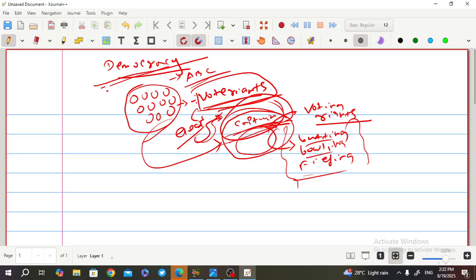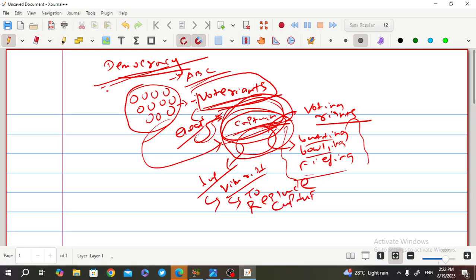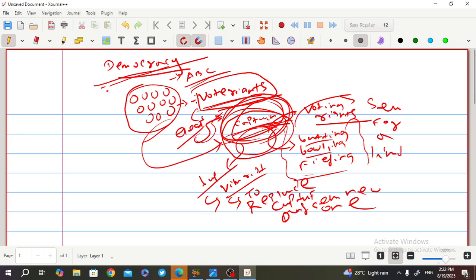If, let's say, the captain performs very badly, then the villagers have the right to replace the captain and select a new one. That means the captain is only selected for a limited time or limited years.